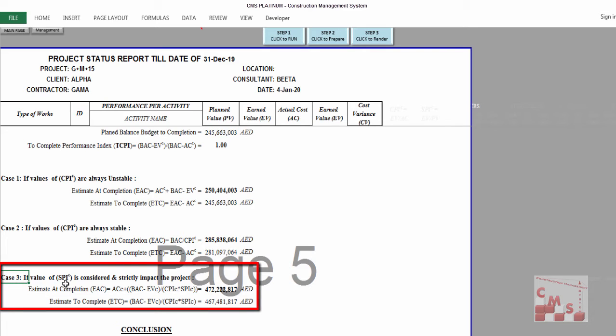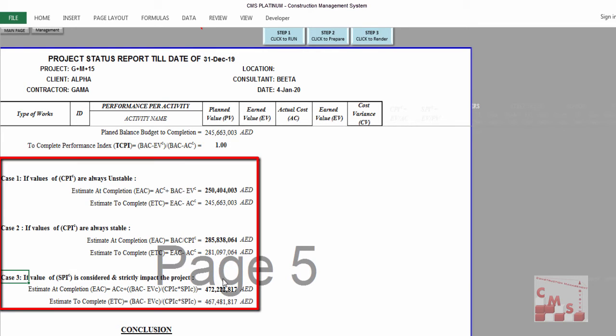In case 3, if the value of SPI, which is the schedule performance index, is considered to strictly impact the project, what will be the equation? That's the equation: estimate at completion equals the actual cost plus the budget at completion minus the earned value till now, divided by CPI times SPI. In this case, because we have a very low SPI and a very low CPI, your estimate will be 472 million instead of 249.